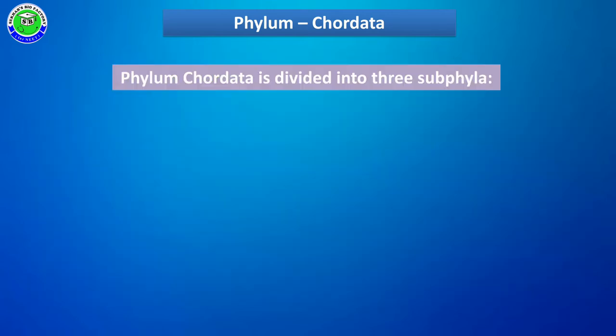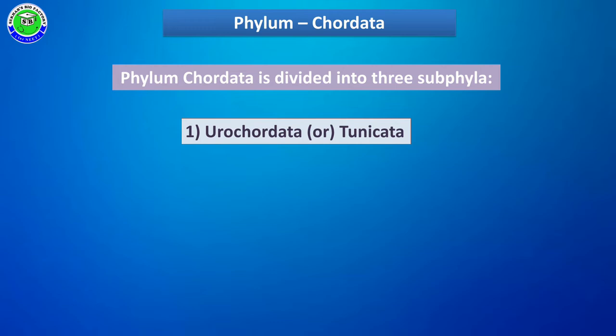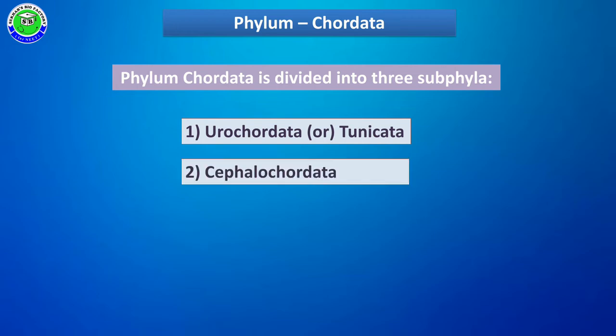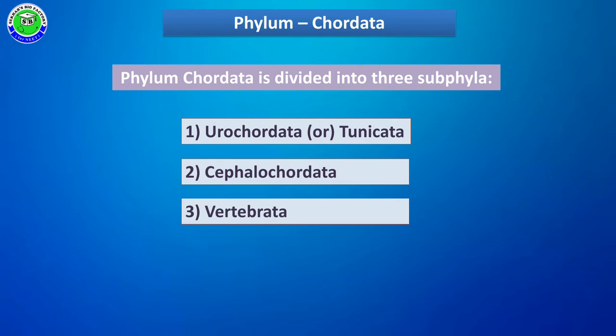The phylum Chordata again divides into three subphyla. The first subphylum is Urochordata, also called Tunicata. The second subphylum is Cephalochordata. The third subphylum is Vertebrata.